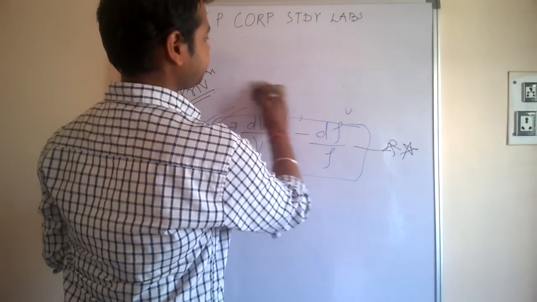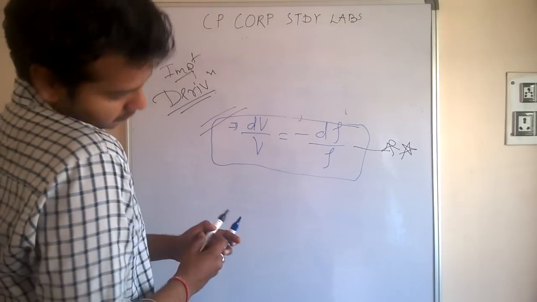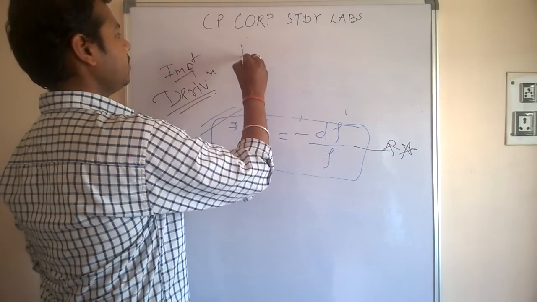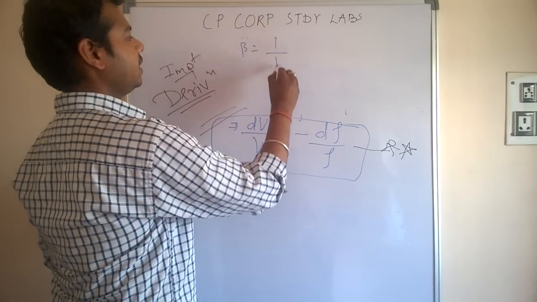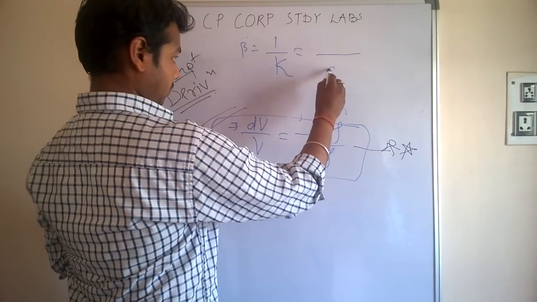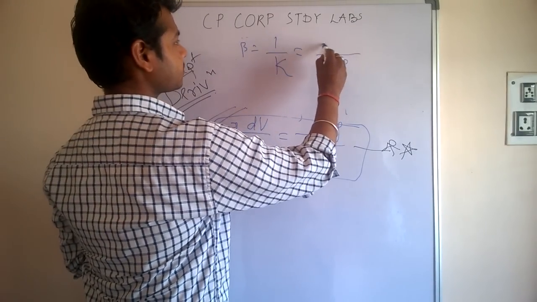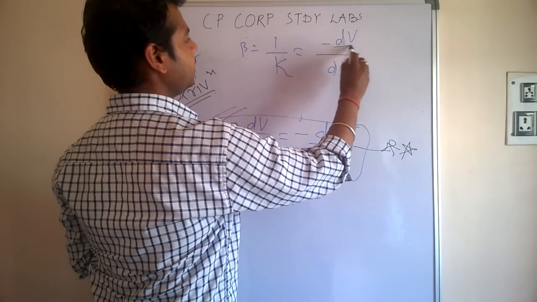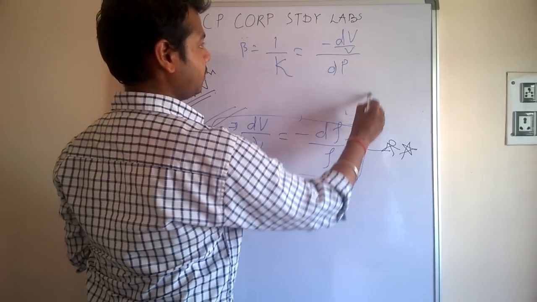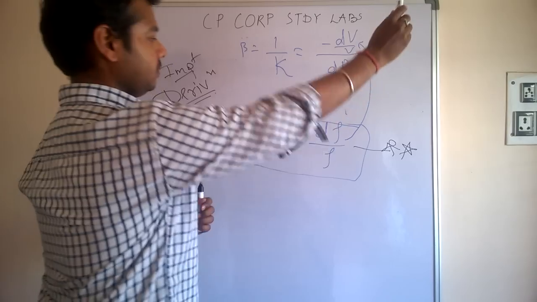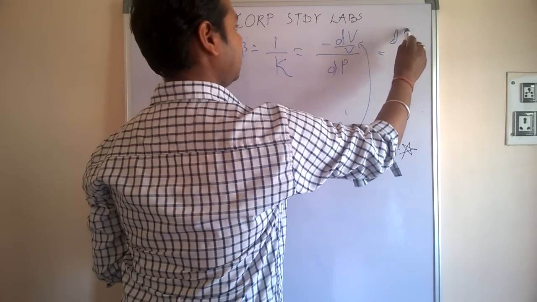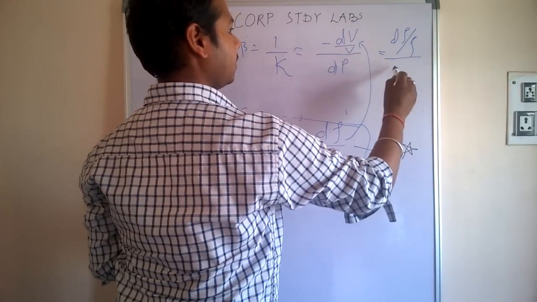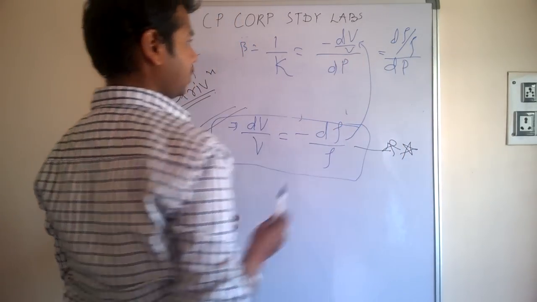And since we know that beta is equal to 1 upon K, or minus of dV by V upon dP, putting this equation here, we are going to get d rho by rho upon dP, the most important equation.